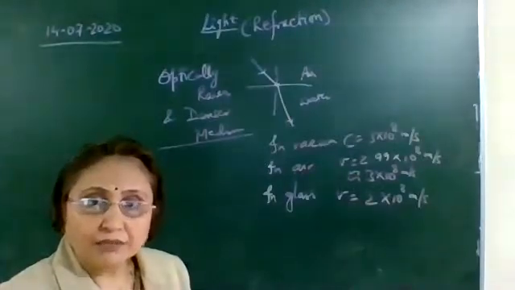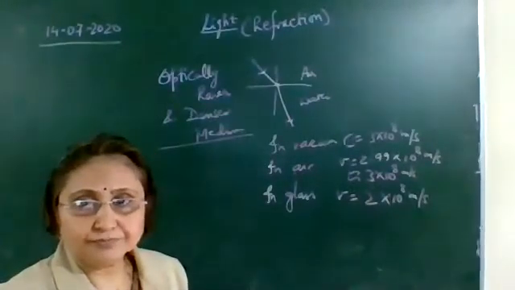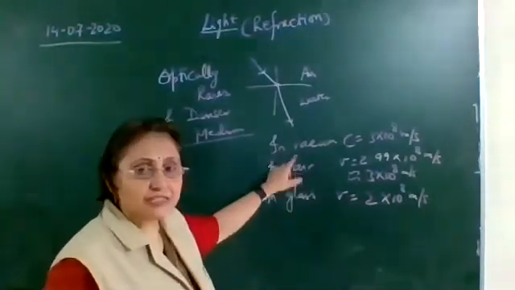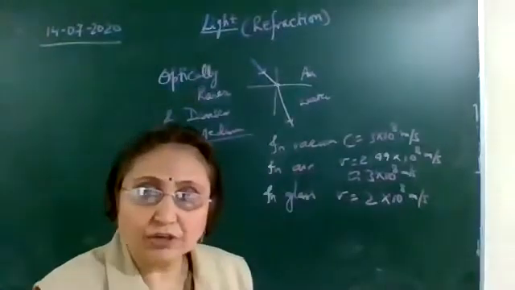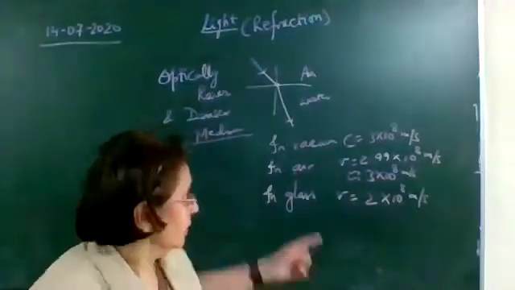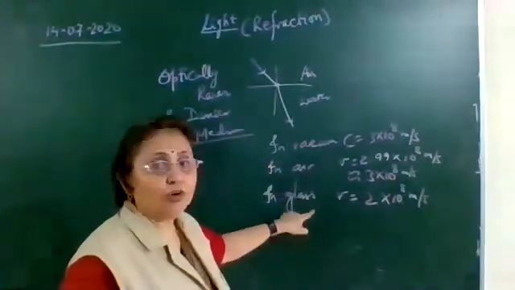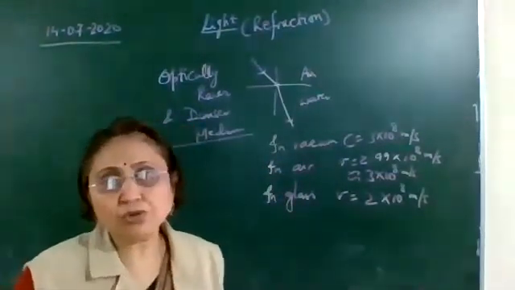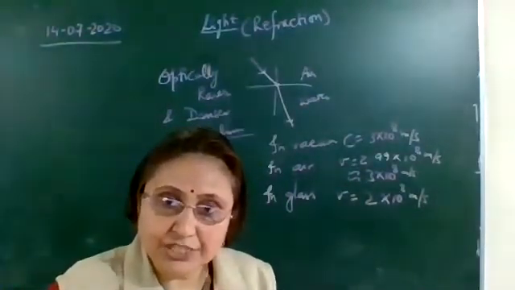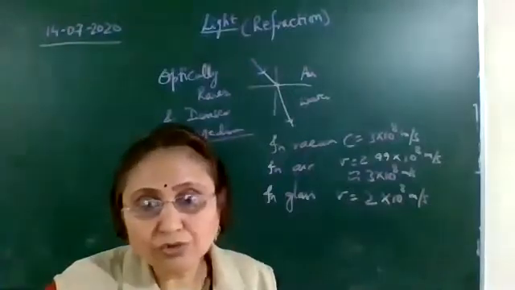To air or vacuum. Okay, so from here we see that glass is optically denser to air or vacuum. In other words, it could be said that air and vacuum are optically rarer to glass, one and the same thing. However, this air and vacuum, these media are rarer to glass.